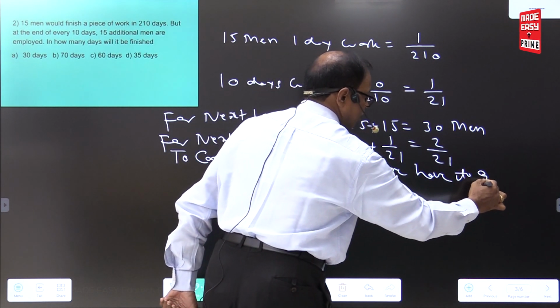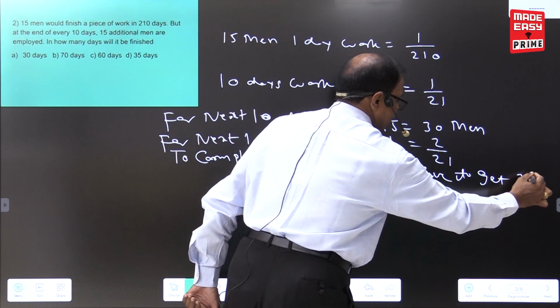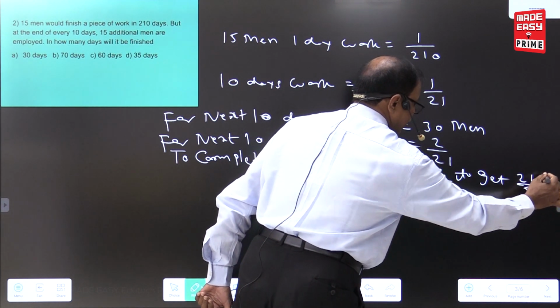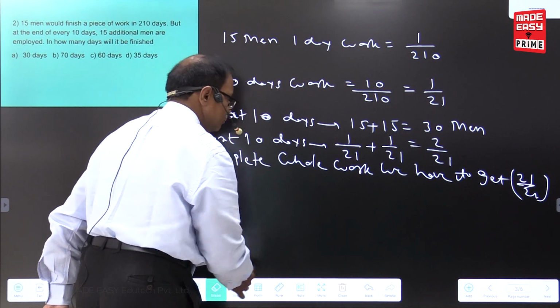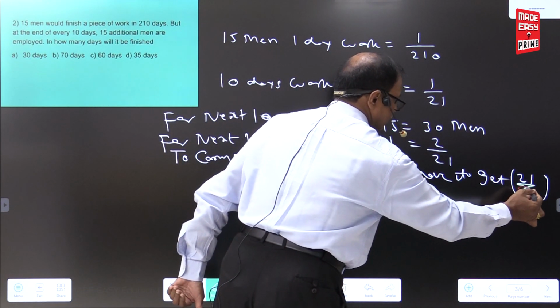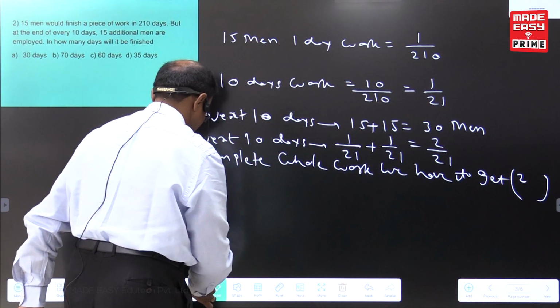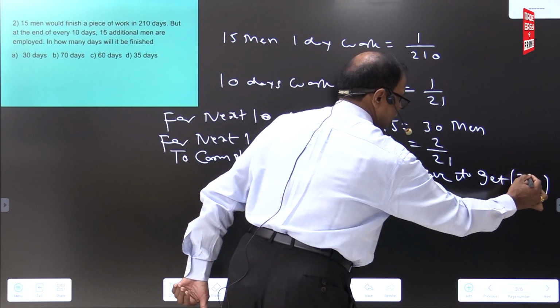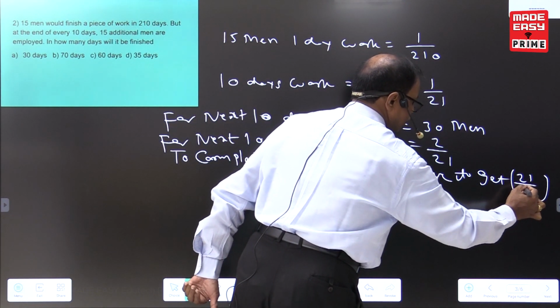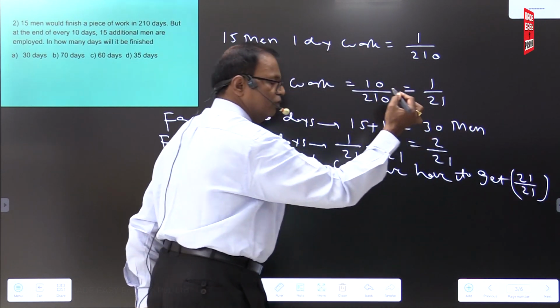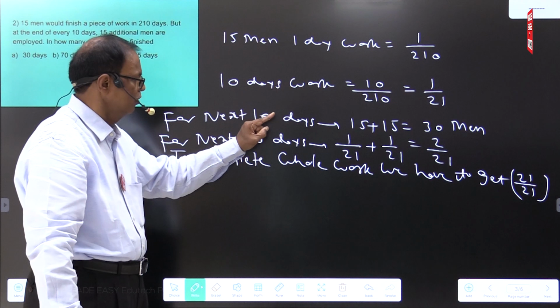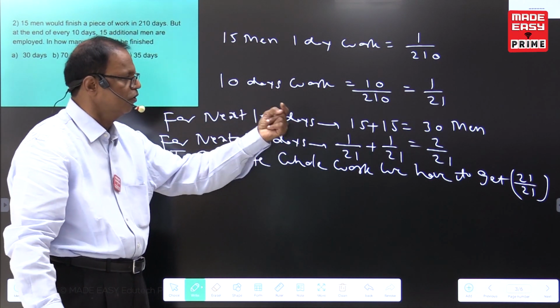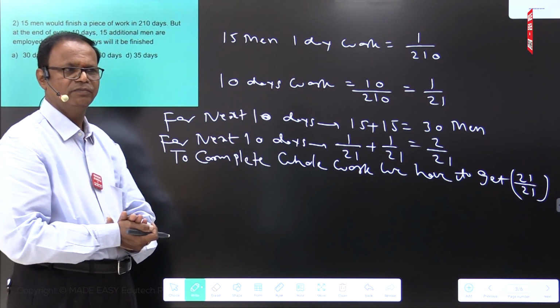This is getting clarity. I am writing properly. 21 by 21. What is the meaning of 21 by 21? Total work is equal to 1. For complete total work or whole work, we have to get 21 by 21.